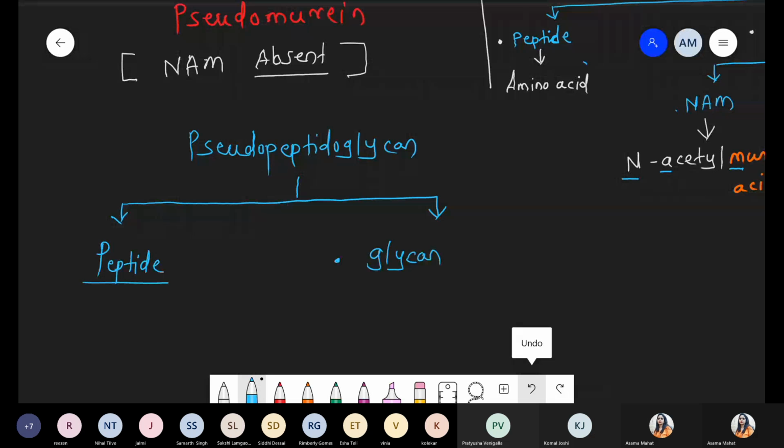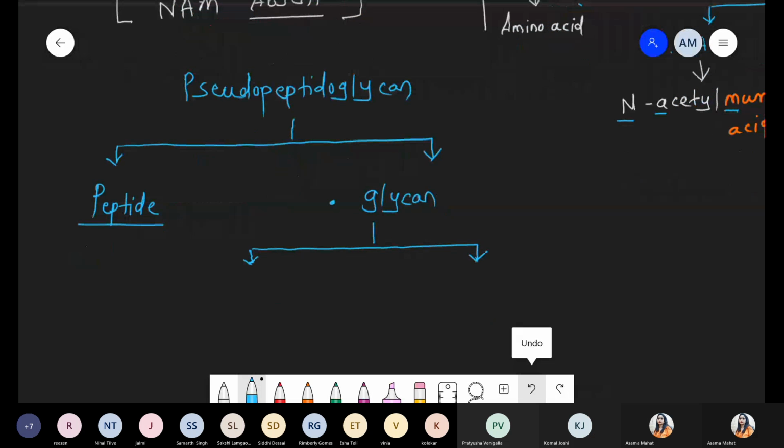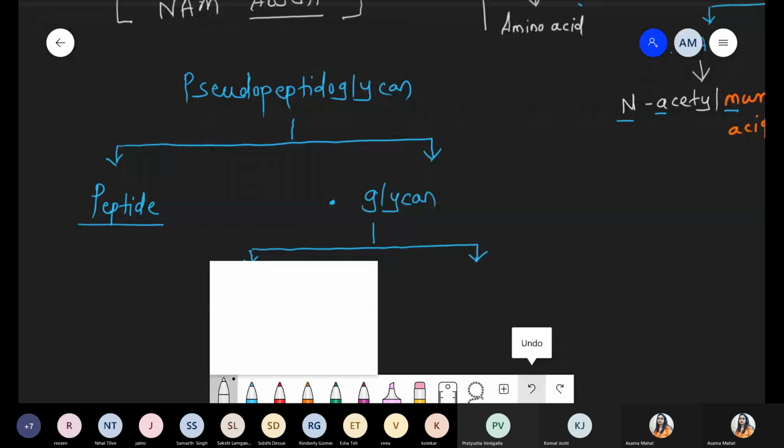Here NAM is absent, but in its place there is NAT, N-A-T. So another sugar is present, along with N-acetyl glucosamine.